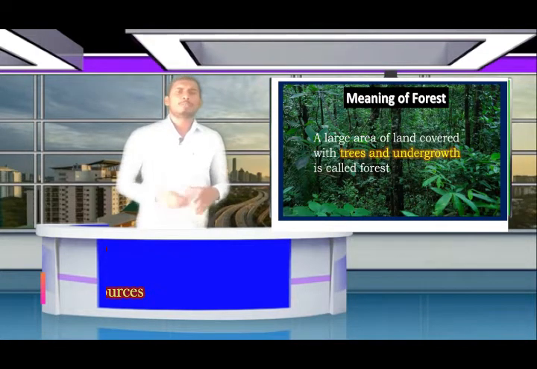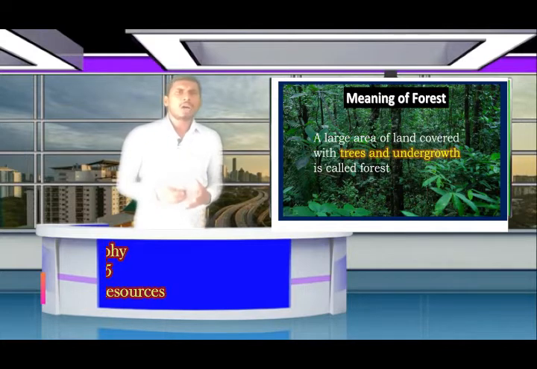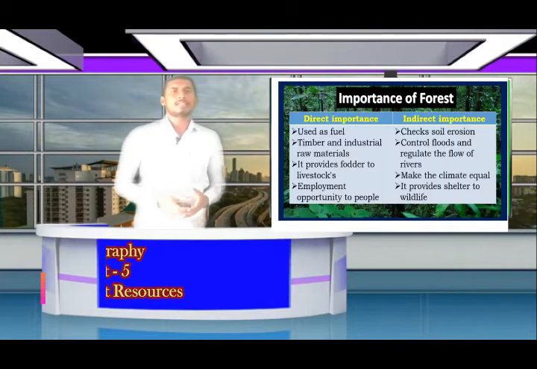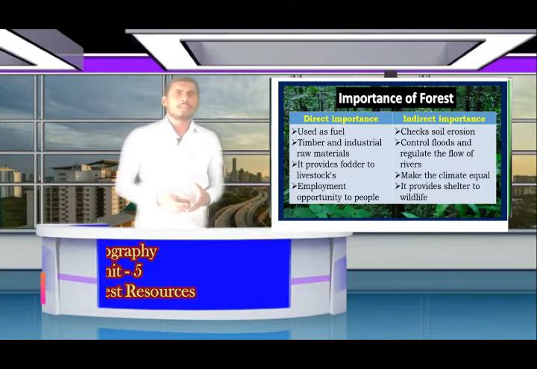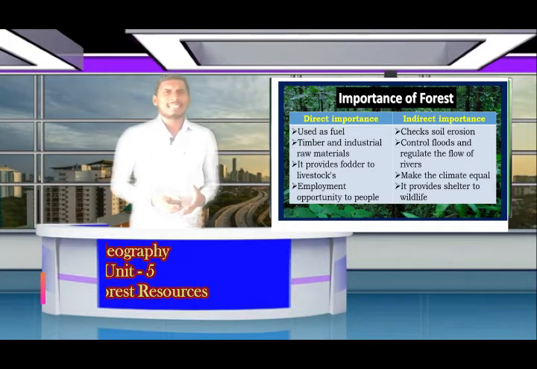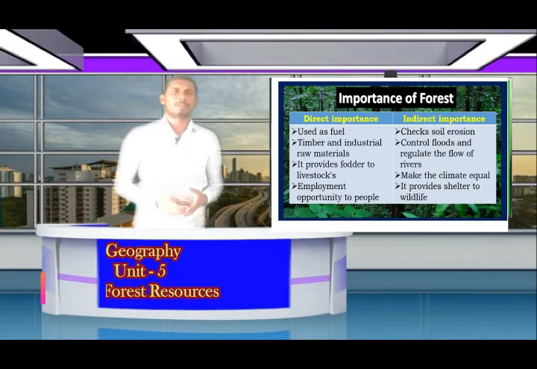Dear children, before going to the topics, first let us know the meaning of forest. A large area of land covered with trees and undergrowth is called a forest. The importance of forest can be classified into two groups: direct importance and indirect importance.